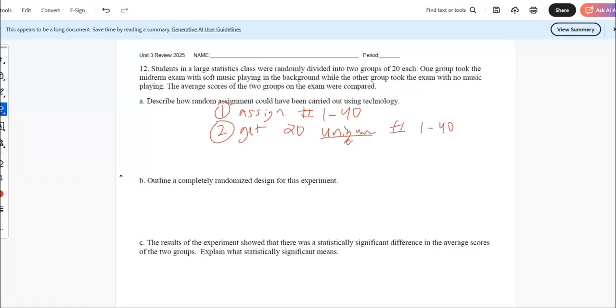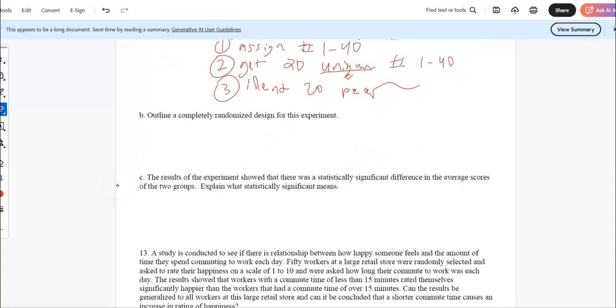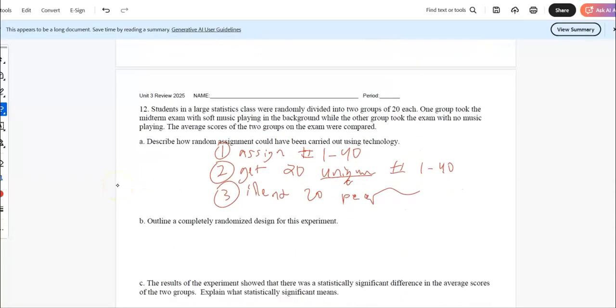That's important to say, unique or no repeats. The third section is you must identify the 20 individuals, the 20 people represented by those numbers. Outline a completely randomized design for this experiment.